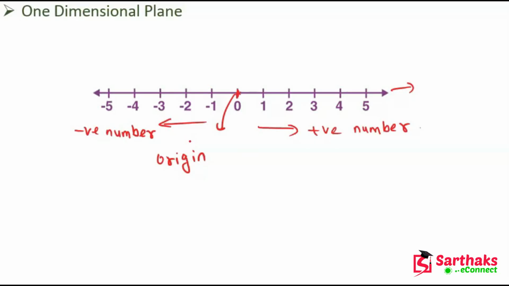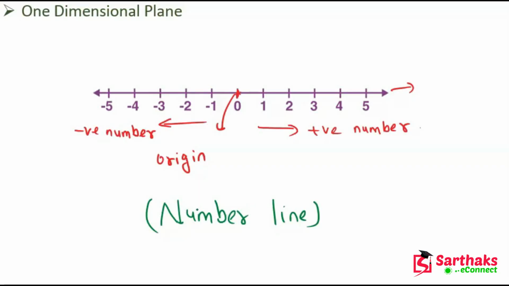So my dear friends, the line which is chosen for determining the points in one dimension is called the number line. This is used to determine the points in one dimension. I hope my dear friends you understand these things. So this is the one-dimensional plane.